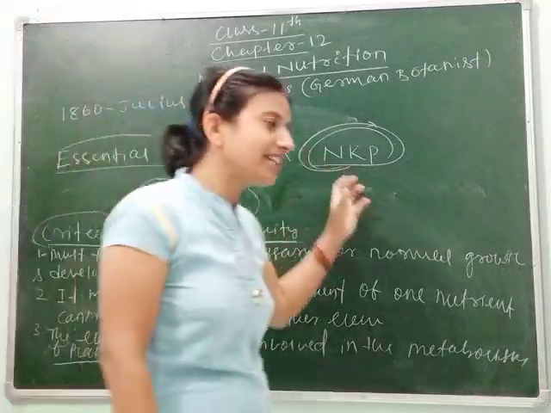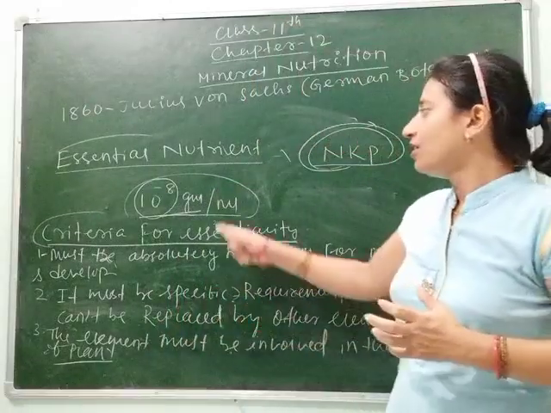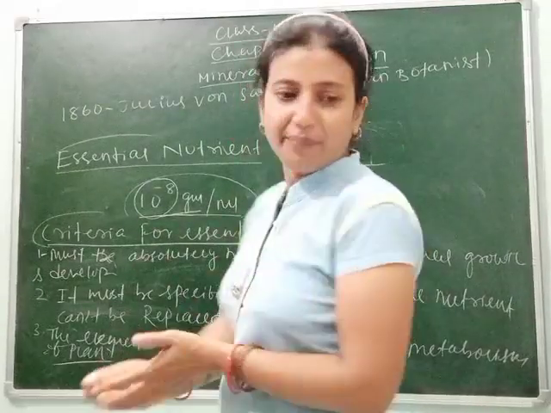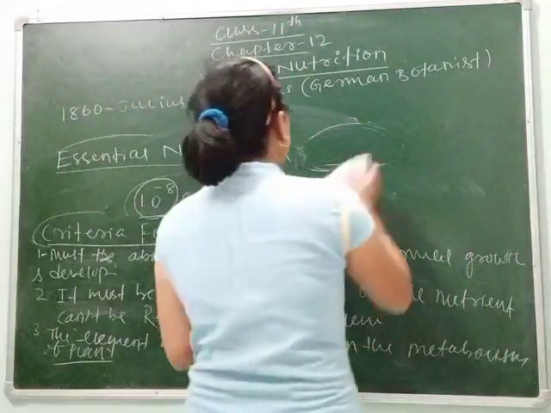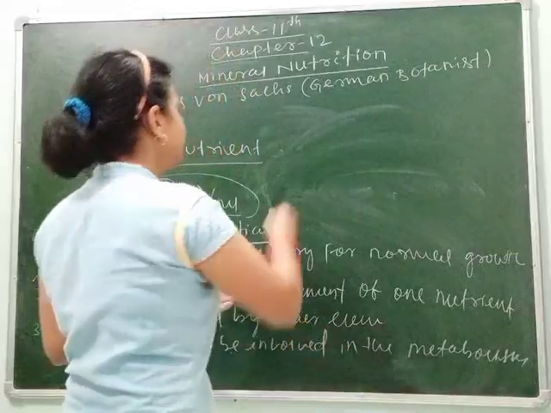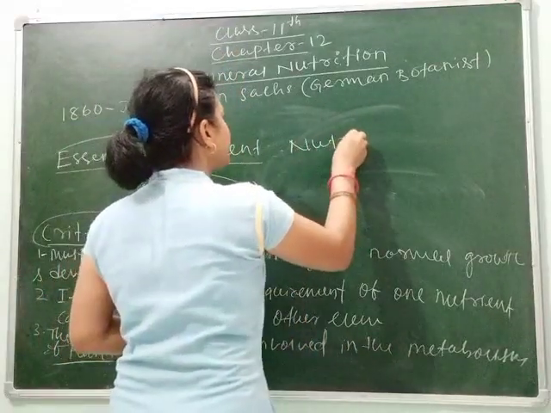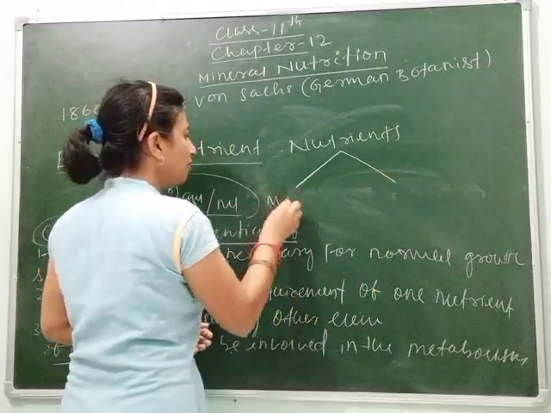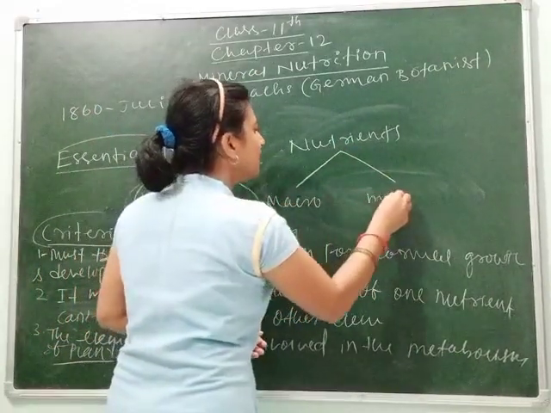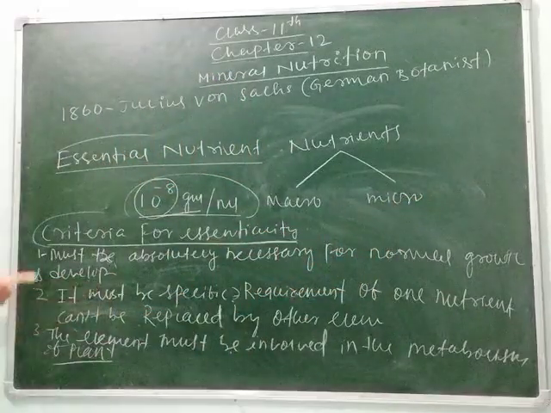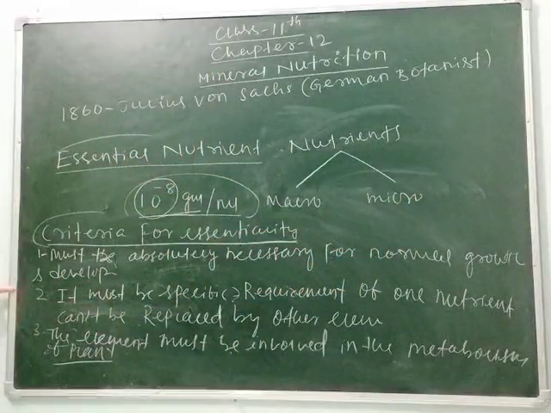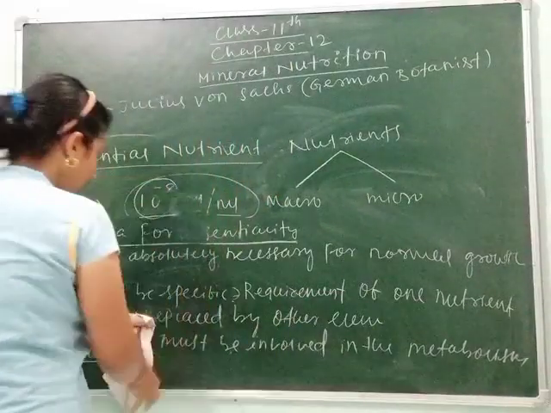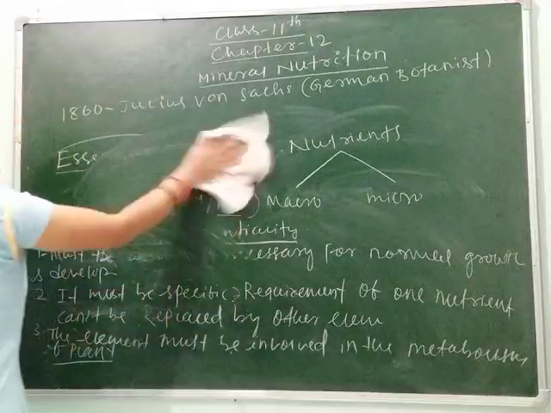So based on the above criteria, the mineral nutrient is divided into two types. One is macro and another is micro. You can write the points here by taking a screenshot. Okay, students? So let's see what are macro and what are micronutrients.